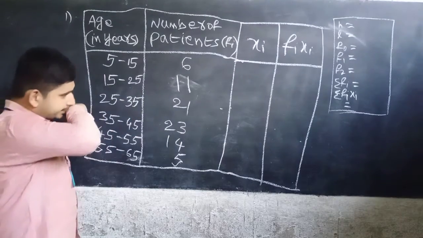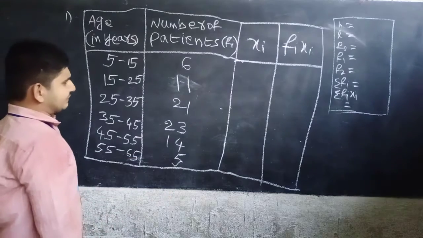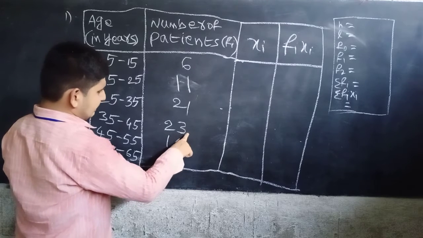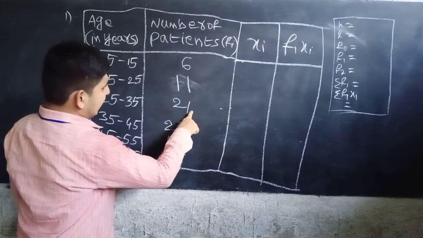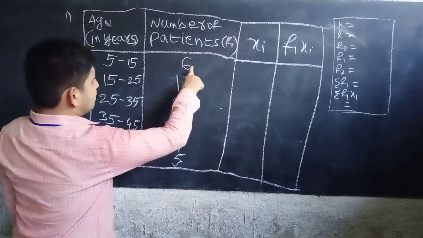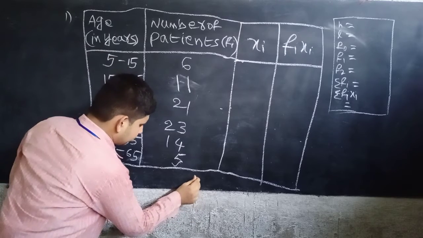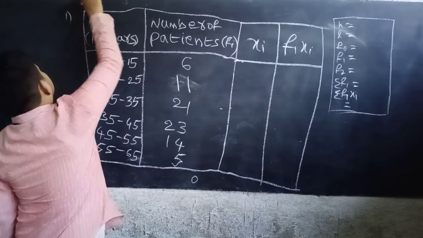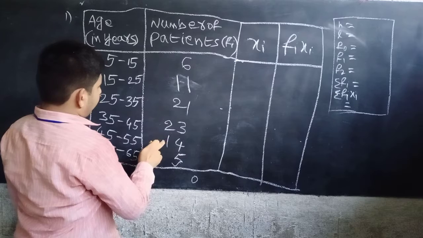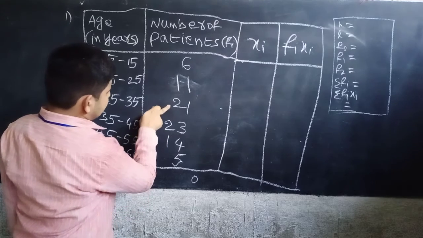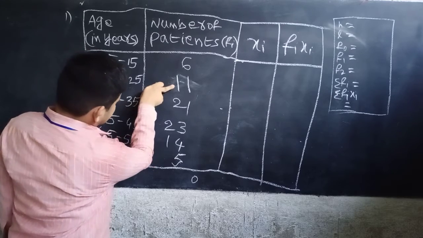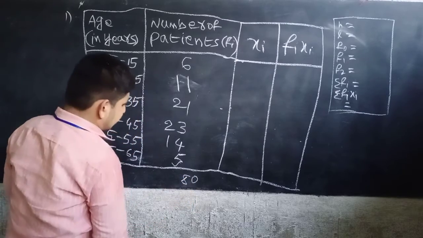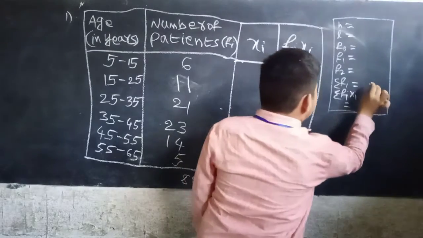First of all, add the total number of frequencies. Adding them up, sigma Fi equals 80.